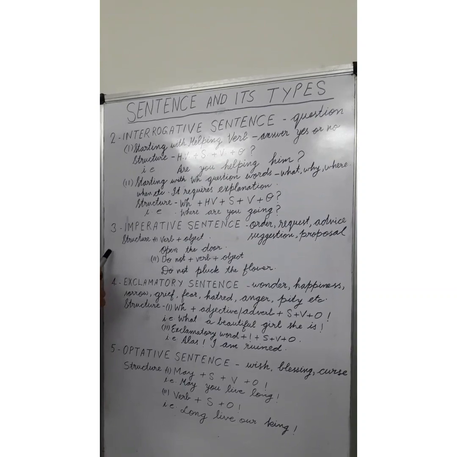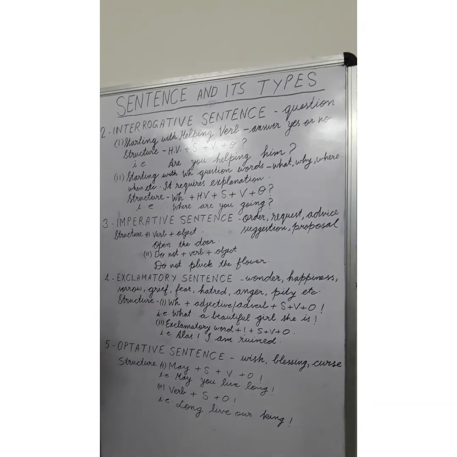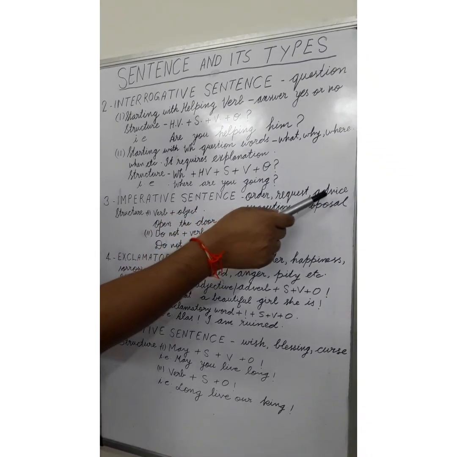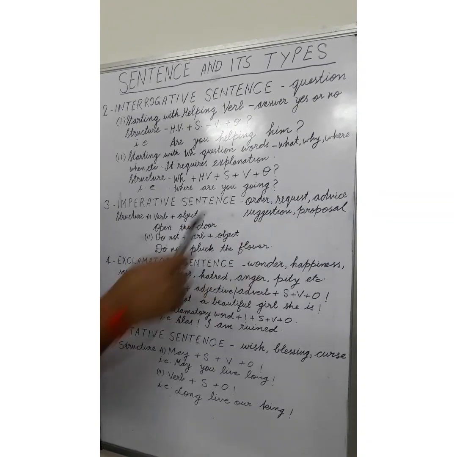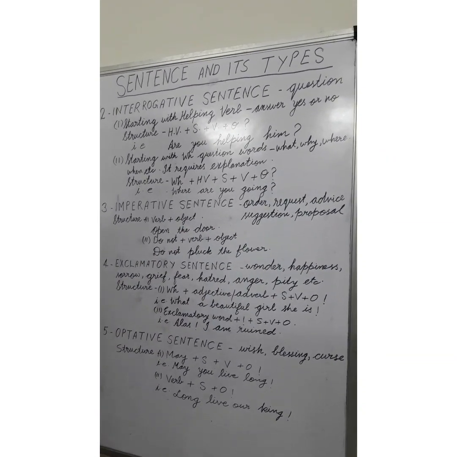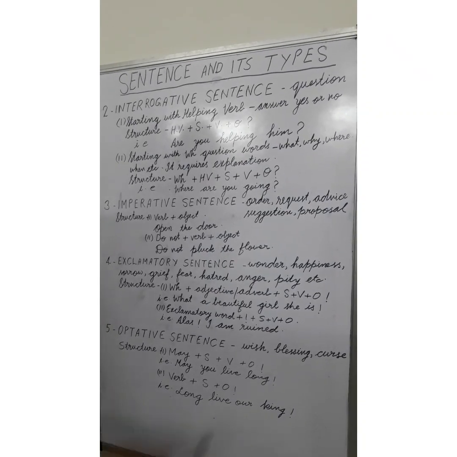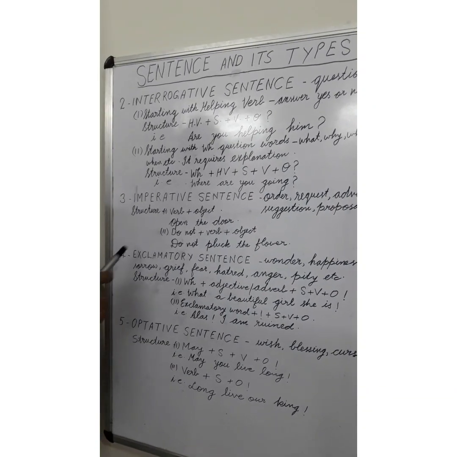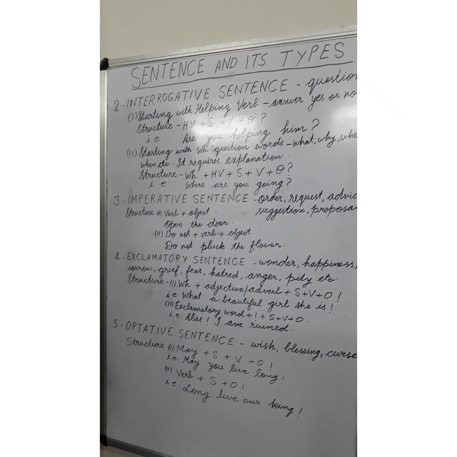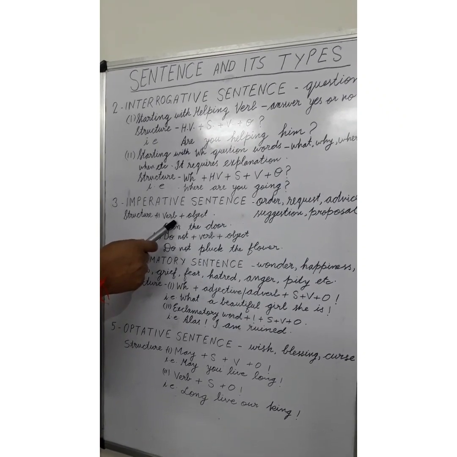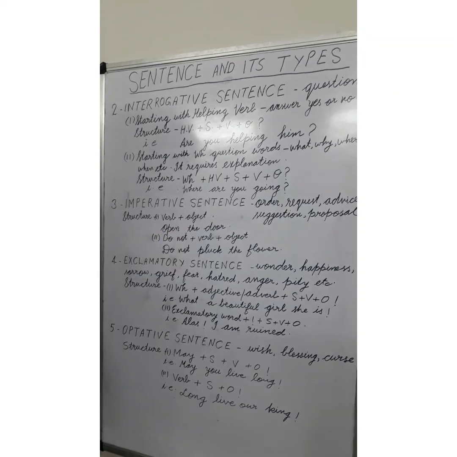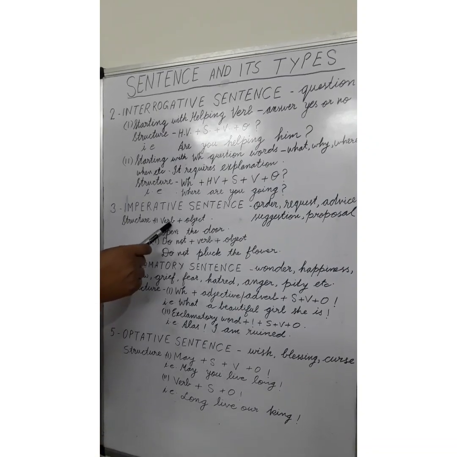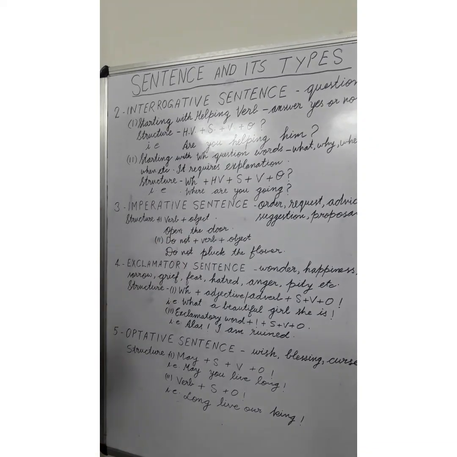Look at the third type of sentences, imperative sentence. In an imperative sentence, order, request, advice, suggestion, proposal are conveyed. So it means that in an imperative sentence, such a sense should be conveyed. The structure which is common is the first type. Verb begins an imperative sentence and after that comes object. For an example, look at the sentence, open the door. Here, open is verb, the door is object.